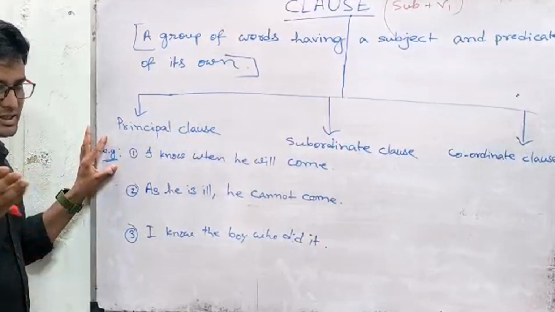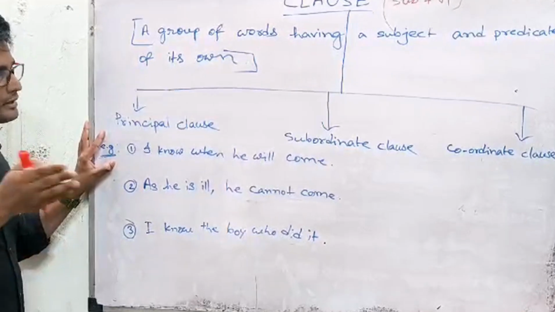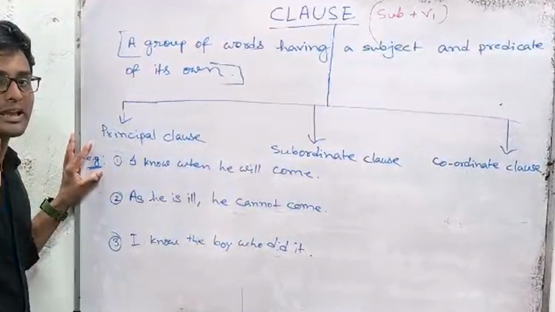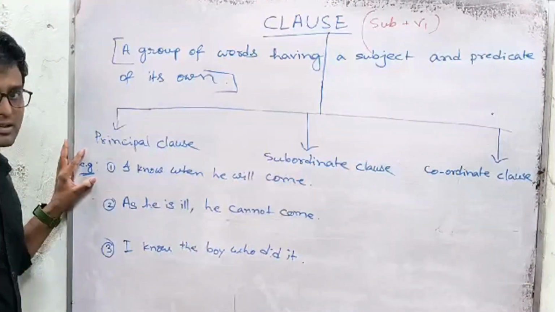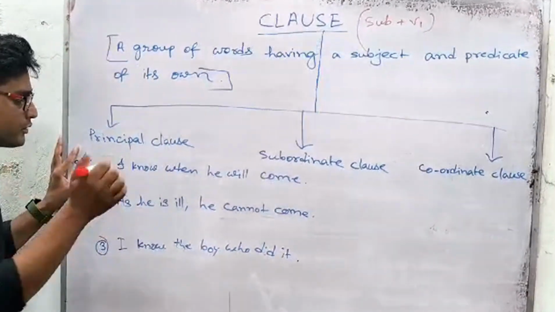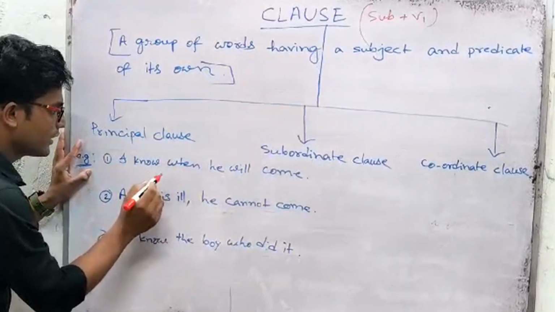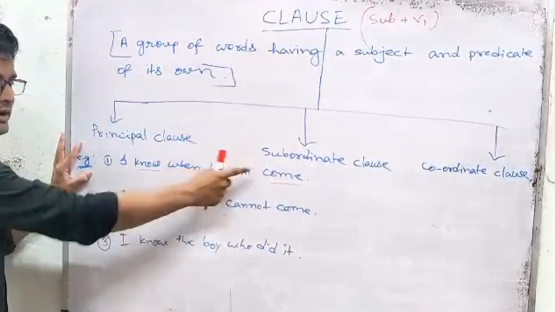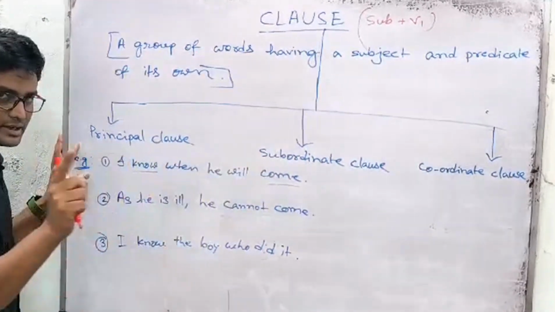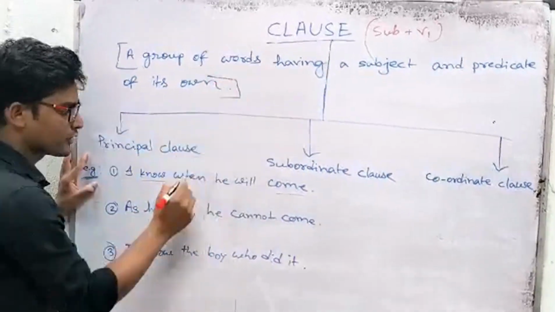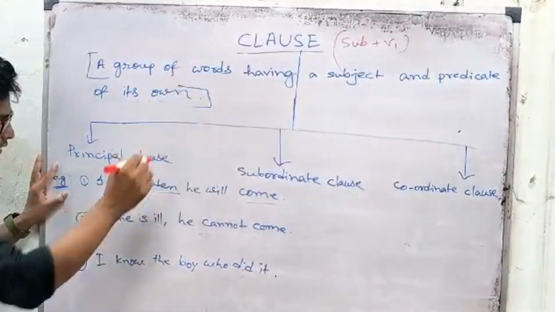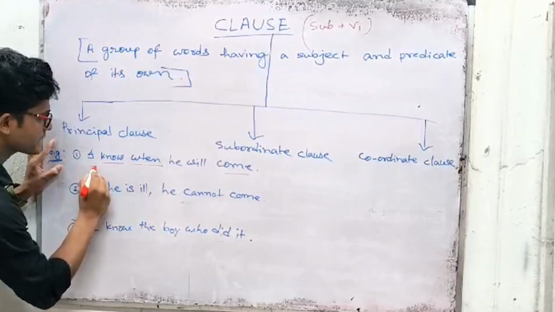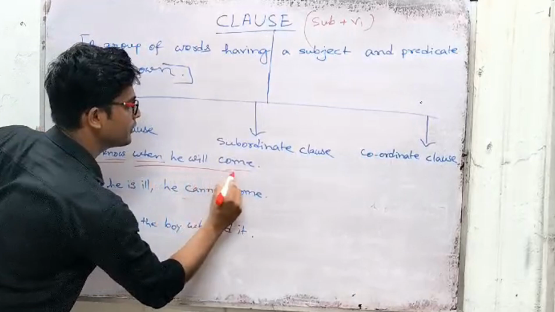Before we start the discussion, already I have given that we need to find out how many finite verbs are there. Then we can easily understand how many clauses are there. So first we need to find out how many finite verbs. Look at here. Know is a finite verb and come is a finite verb. So here are two finite verbs. So it means that here are two clauses and the conjunction is when. Now form the two parts separately. First, I know, and the second part, when you will come.